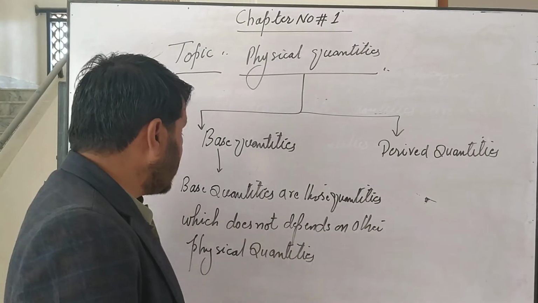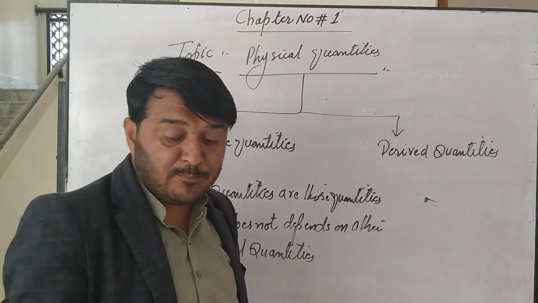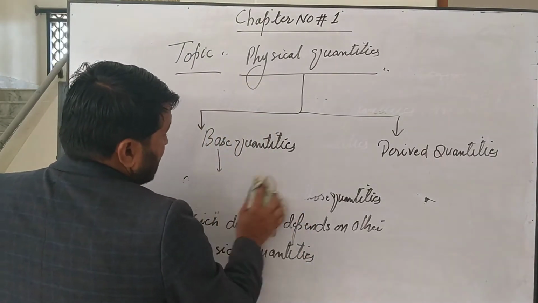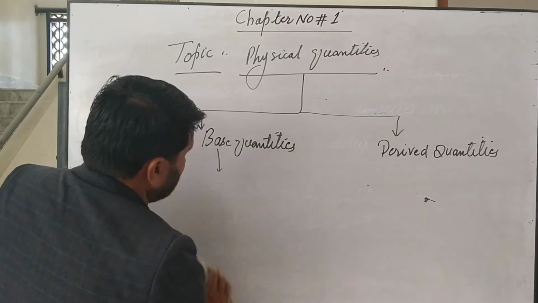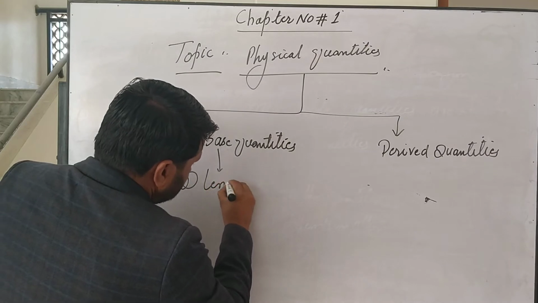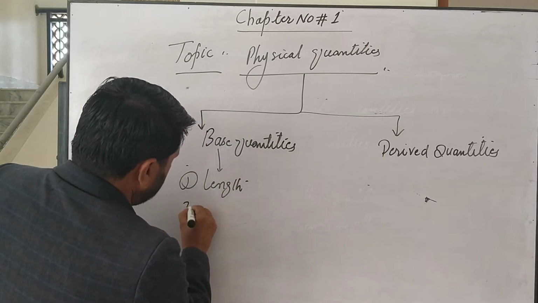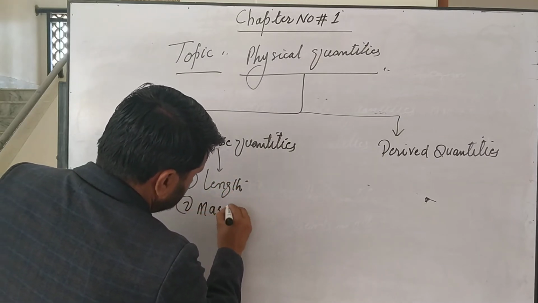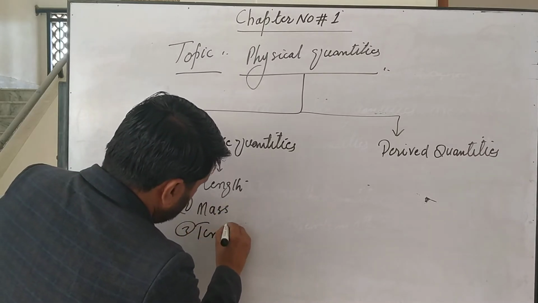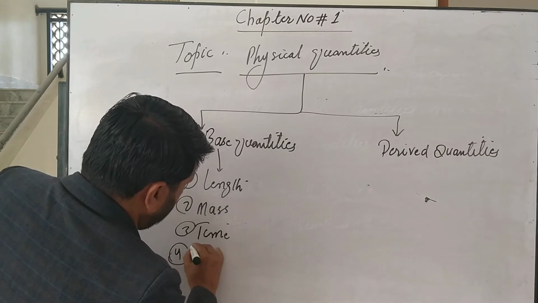Gentlemen cadets, there are 7 base quantities present in our syllabus. Number 1 is length. Number 2 mass. Number 3 time. Number 4 temperature.